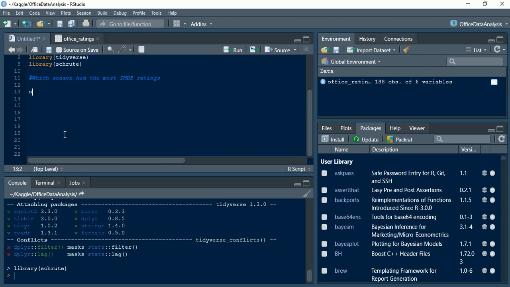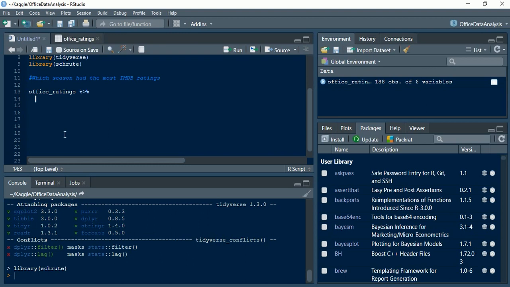Alright then. Now we have a data set called office_ratings. Let's use the pipe operator here, which is mostly used in our data analysis because it's very easy to use. To get it, you can just type Control Shift M, and you'll get the pipe.